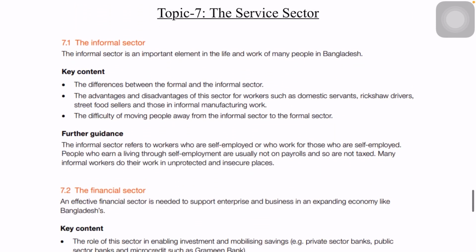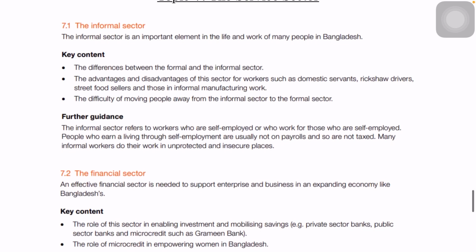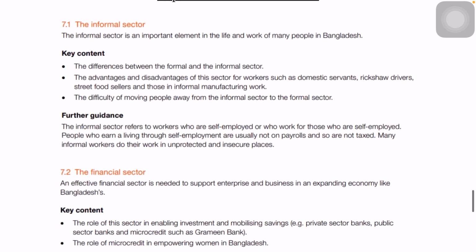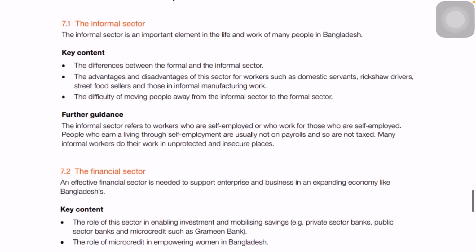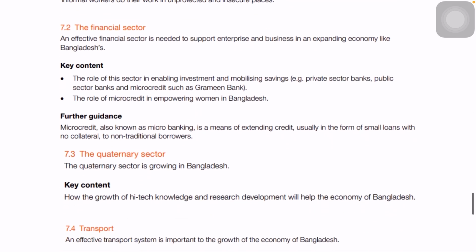Then we have topic 7, the service sector, which is related to topic 8 of the previous syllabus, which mainly focuses on the informal sector. But yes, you also need to know what the formal sector is, though this syllabus has only highlighted the informal sector. Then it talks about the financial sector, what the different financial sectors in the country are, and this time you must give more importance to Grameen Bank, because this syllabus also highlights Grameen Bank and the new interim government, the chief interim government which we have in our country, Dr. Yunus, who is the founder of Grameen Bank. So again, we have to give more importance to Grameen Bank this time as well.